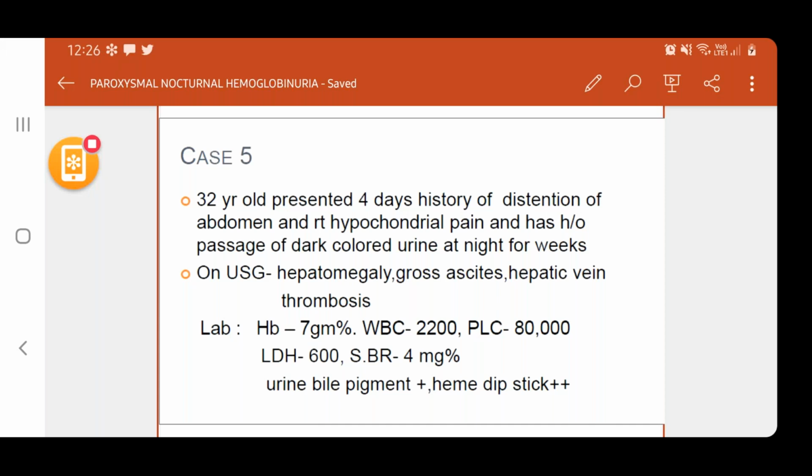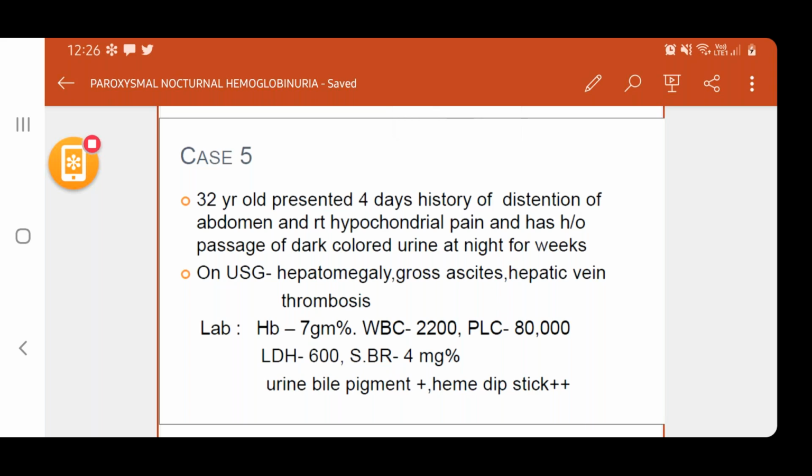Urine bile pigment is present, and heme dip test is positive. I'll read the case again. Case 5. A 32-year-old presented with 4 days history of distension of abdomen and right hypochondrial pain, and has history of passage of dark colored urine at night for weeks. On ultrasound, hepatomegaly, gross ascites, hepatic vein thrombosis are present.